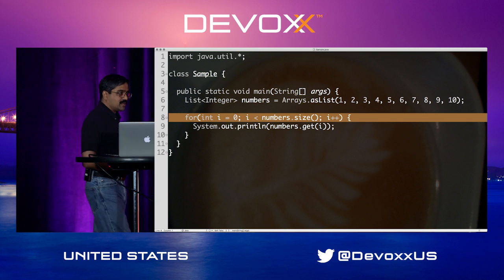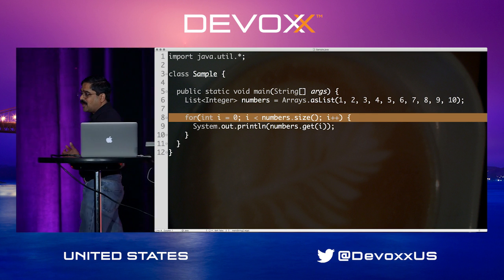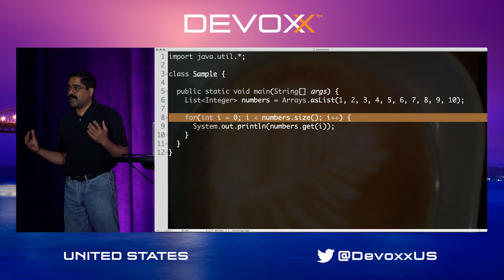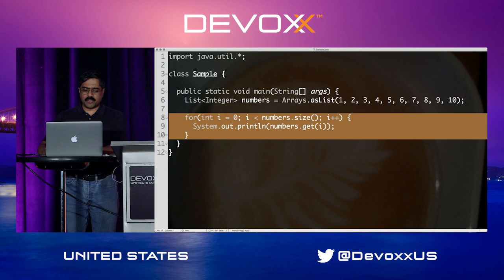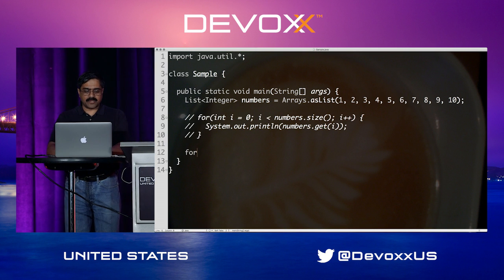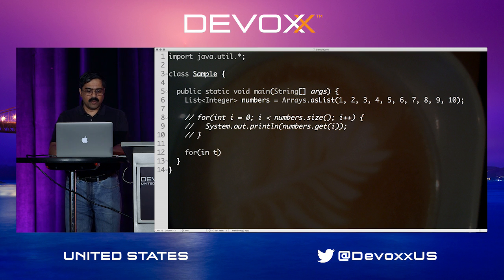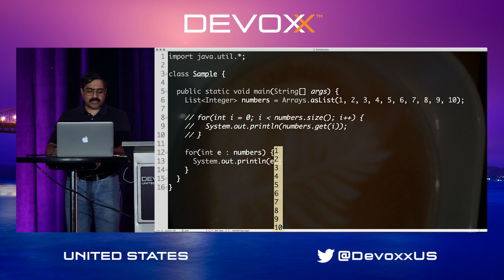So what is familiar? Familiar is something we have looked at several times, we don't probably care to look at it again, and something that we know very well. And this is a very familiar for loop. But I'm going to argue this is complex. In fact, it's very easy to prove it's complex because there is something already very simple. We could say int element in numbers, and then we could, of course, output the element right off the bat. So you can see that while both pieces of code produce exactly the same result, this one is a lot simpler than the previous one.